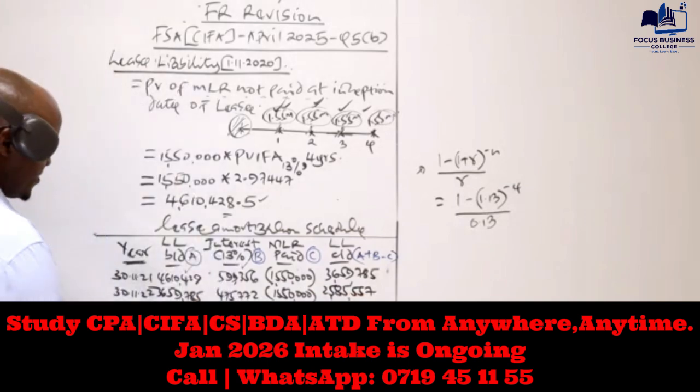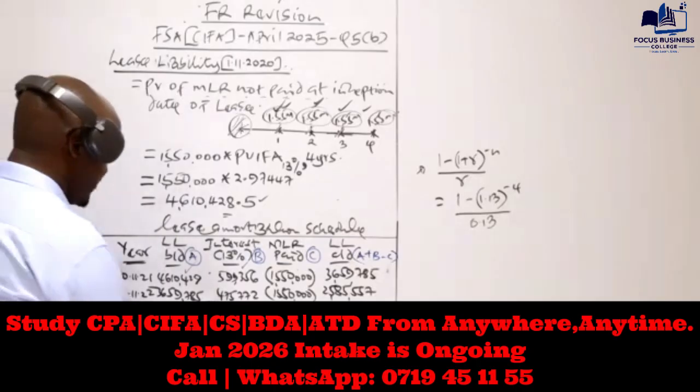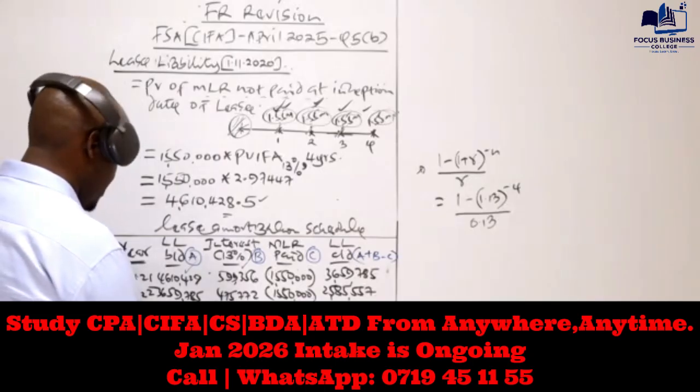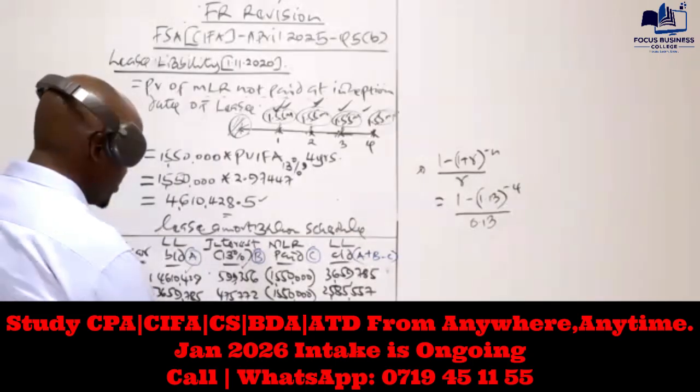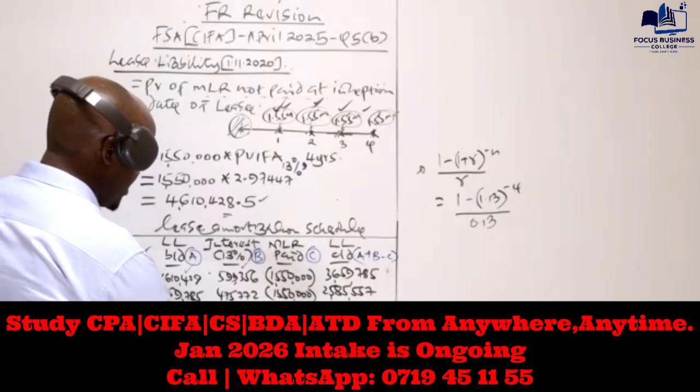So that will be the opening balance here. 2,585,557. So we compute the interest as 13%, which will give us 336,122. The amount paid is 1550,000.